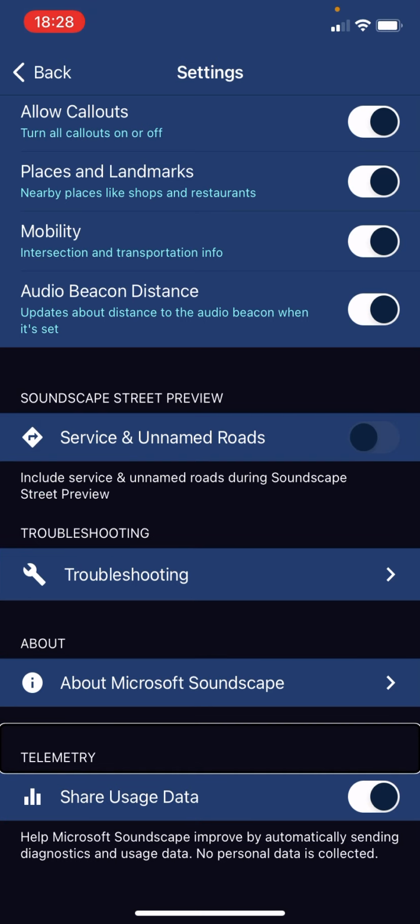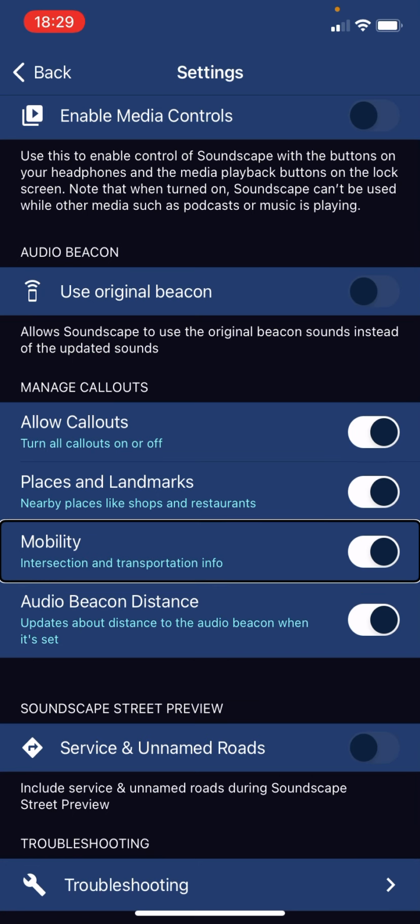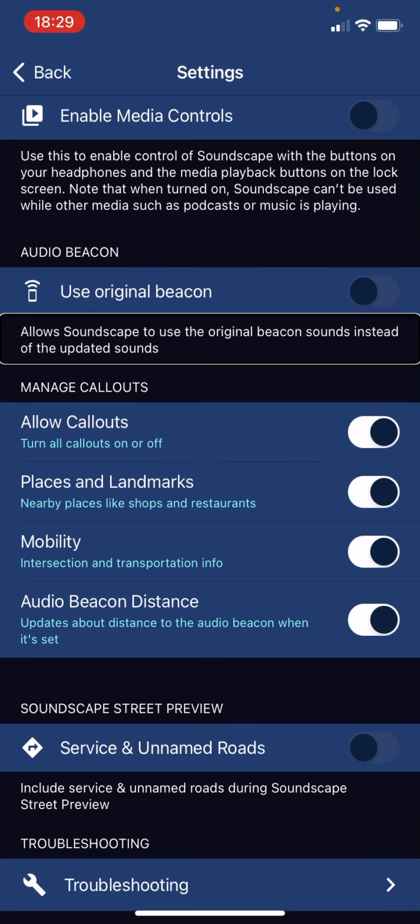About. It says Microsoft Soundscape. Telemetry: share usage data. Use original beacon. Switch. Telemetry. About. Troubleshoot. Include service. Audio. Mobility. Places. Landmarks. Nearby places like shops and restaurants. Mobility. Intersections. Allow Soundscape to use the original beacon sound. Use original beacon. Switch button.